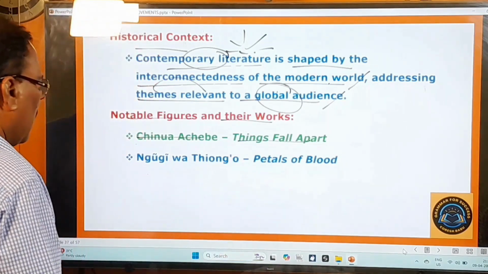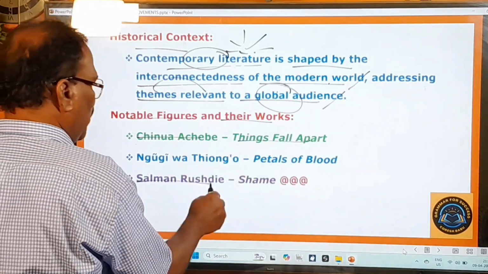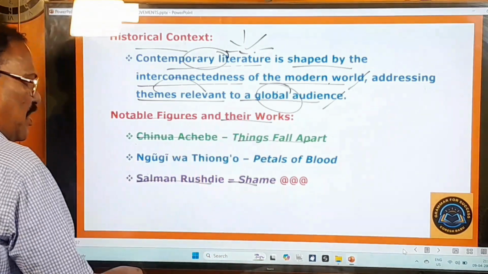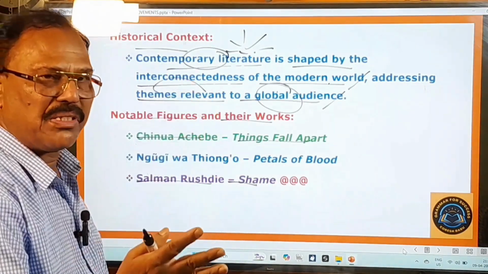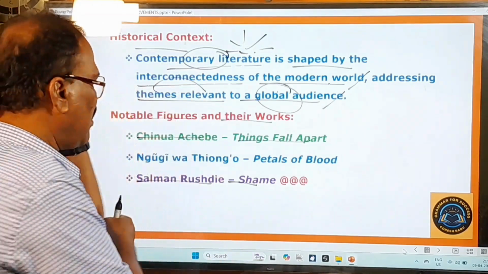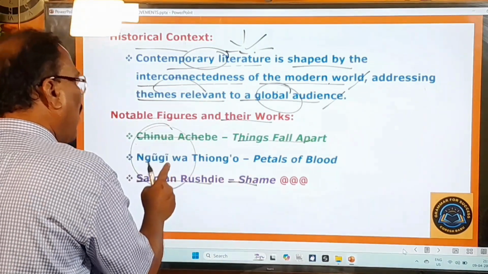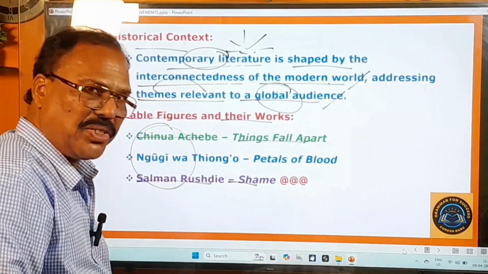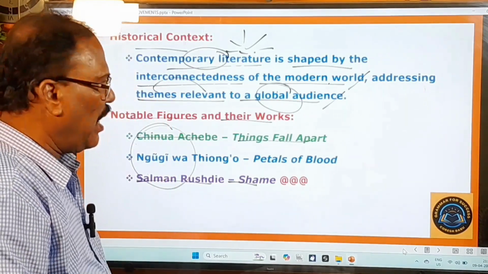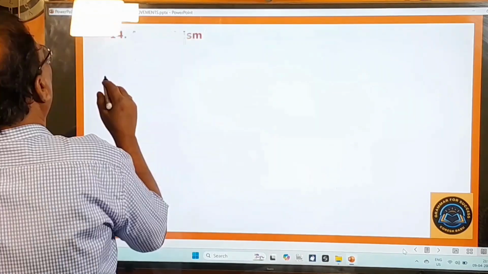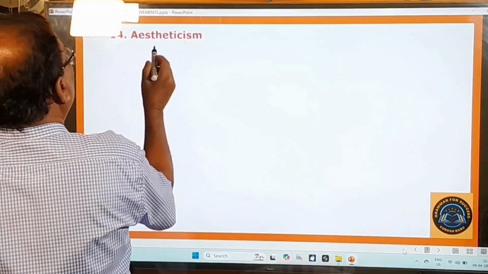Okay, and next Salman Rushdie, Shame. This is yet another important novel written by Salman Rushdie. Salman Rushdie wrote so many novels, so many books. Okay, and this is one of them. So these were all the famous writers of this contemporary literature, contemporary movement. And now let's move on to learn about the last literary movement. The last literary movement is Aestheticism.